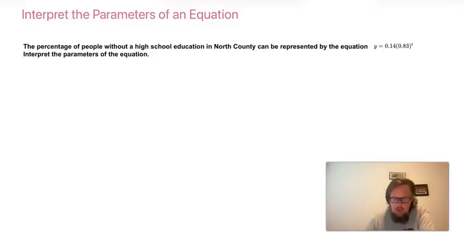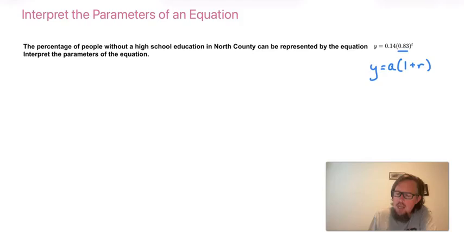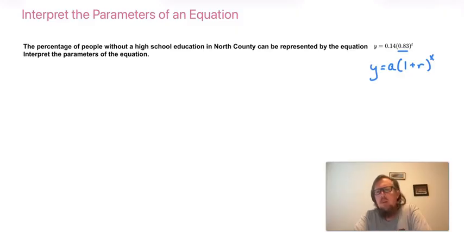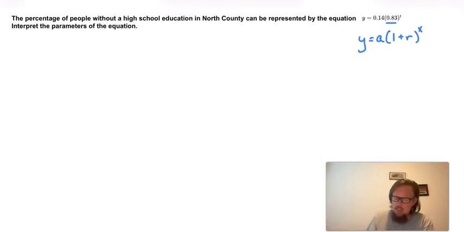We can tell right away that this is not an exponential growth equation because the number inside the parentheses is lower than 1. In an exponential growth equation, the general form is 1 plus the rate. And so that means the thing in parentheses always has to be higher than 1. If we're doing 1 plus something, the answer would be higher than 1. Here, 0.83 is lower than 1. That means we subtracted something from 1. So this is what's known as exponential decay.